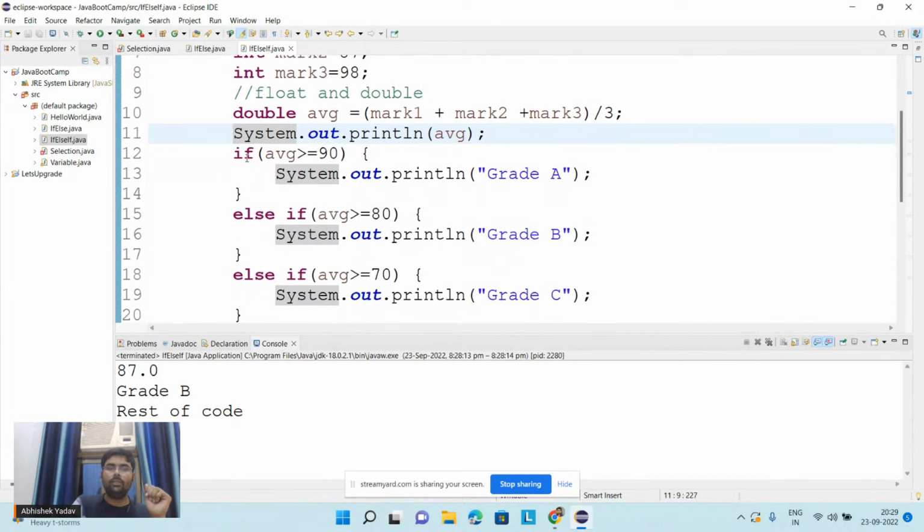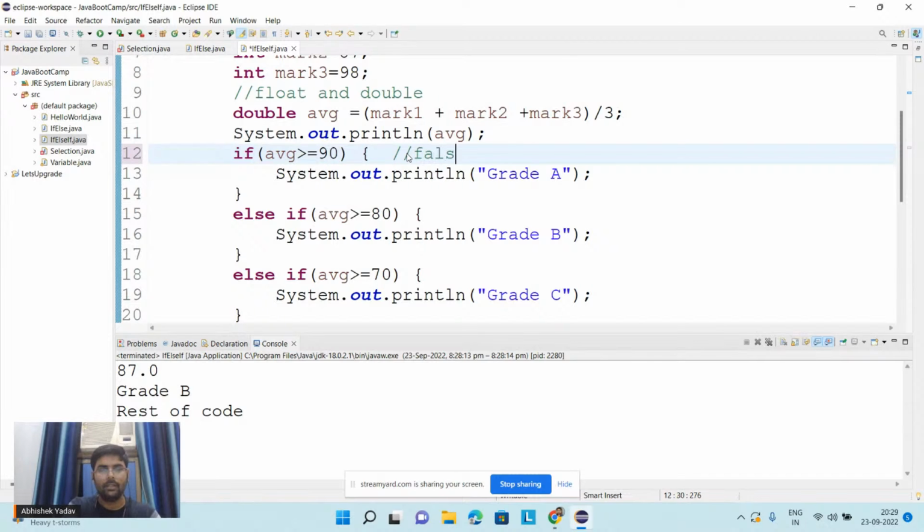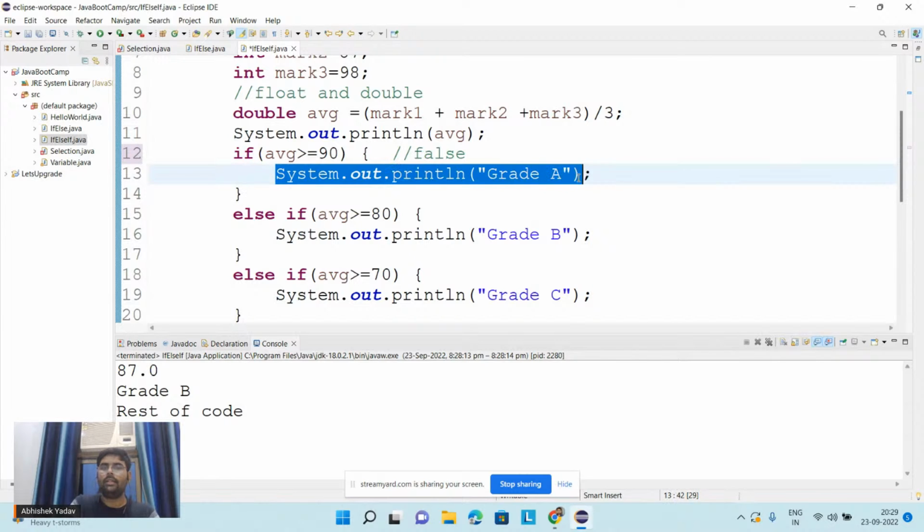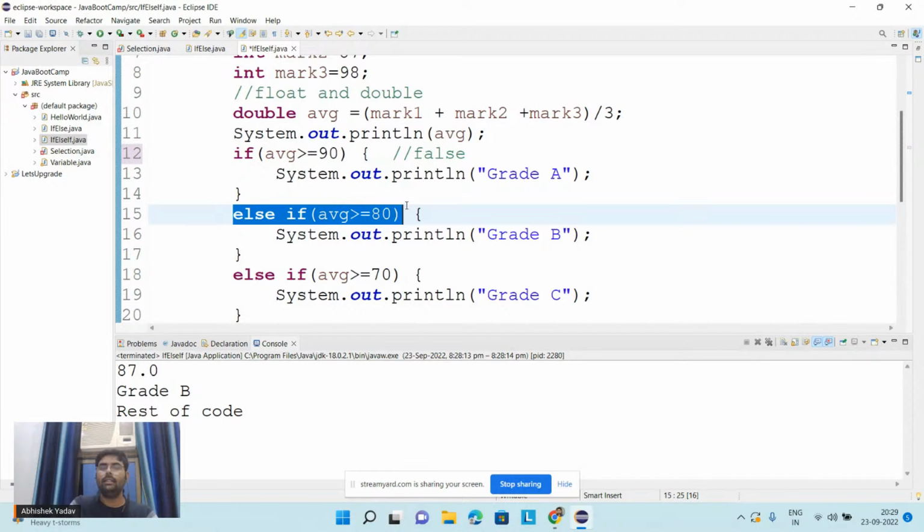After that, it will execute the first if block. It will check, hey, is the average greater than equal to 90? No, my average is not greater than equal to 90. So this if condition will be false, and my code will not execute the line inside this if block. The system will jump to the next else if part. Now again the system will check, hey, is the average greater than equal to 80?